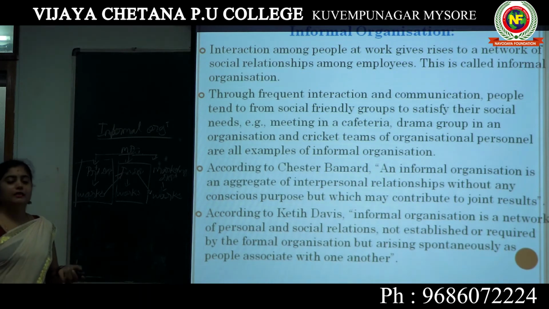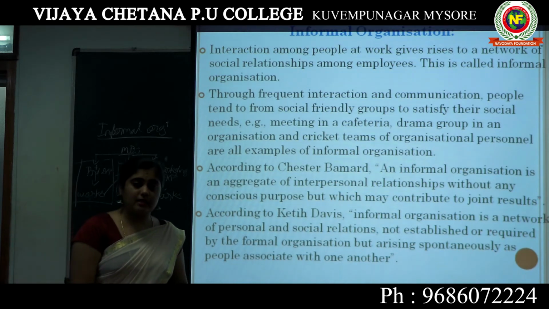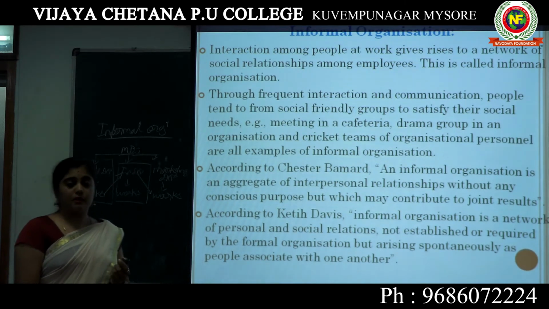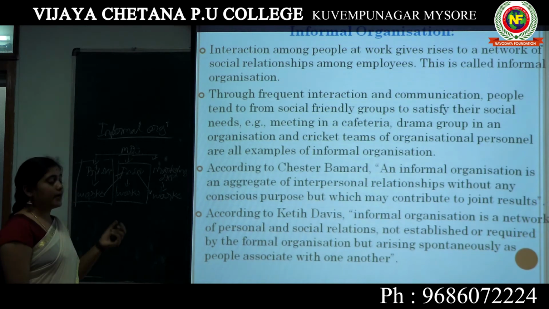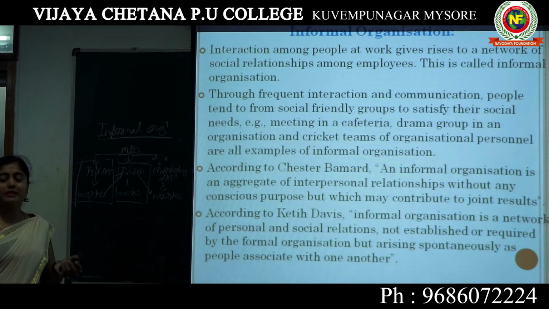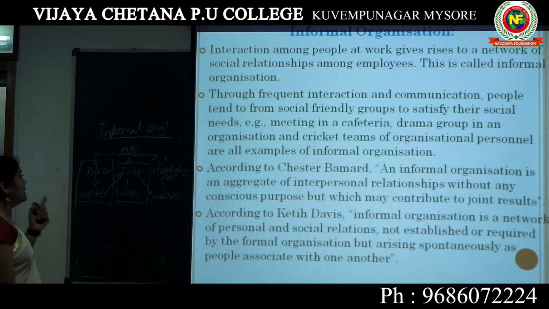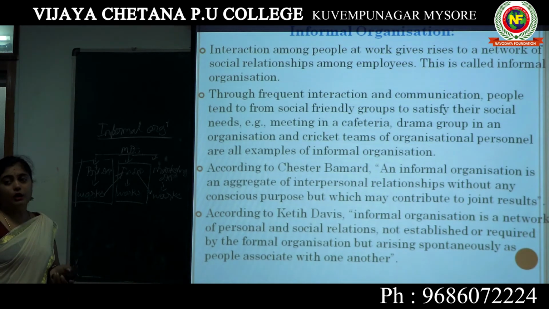That is, by meeting in a cafeteria, or they can organize and carry out cricket matches. So they can provide entertainment, and drama groups can be created. So these are examples of interactions or communications in the informal organization.